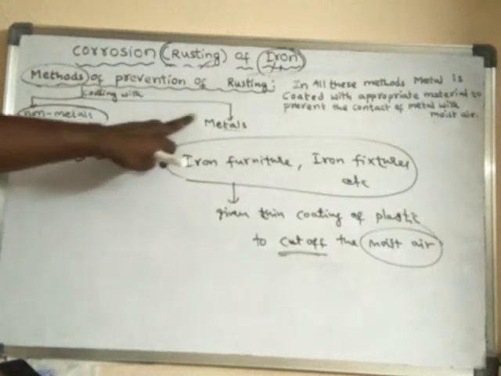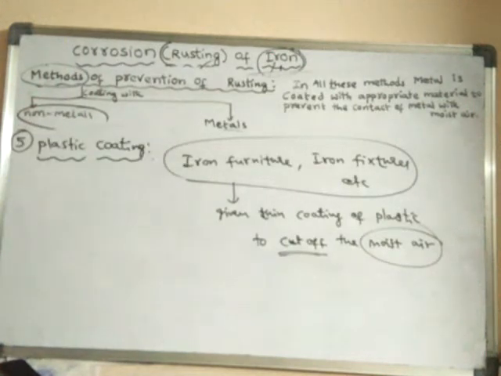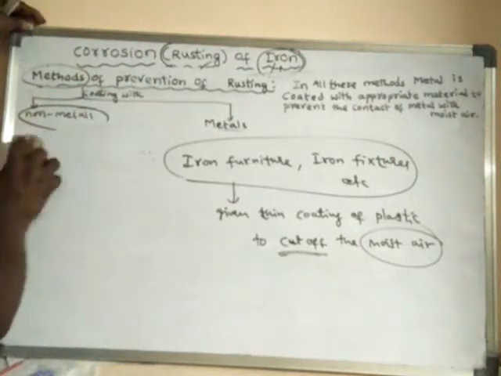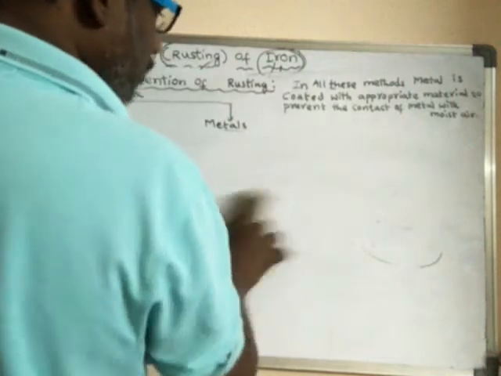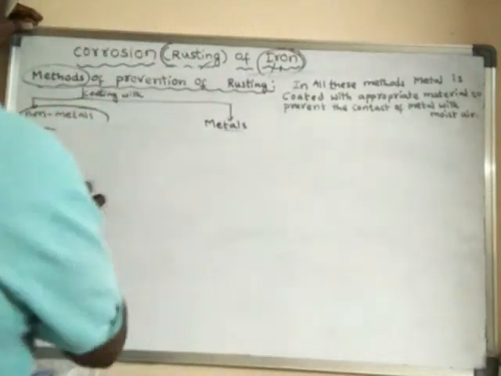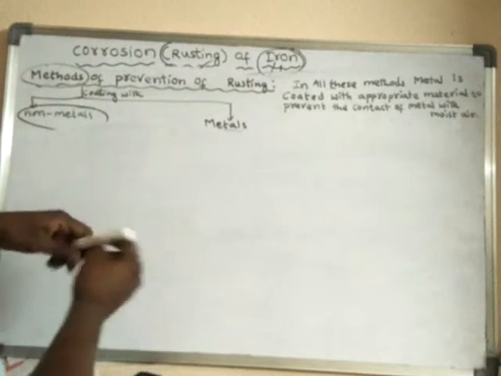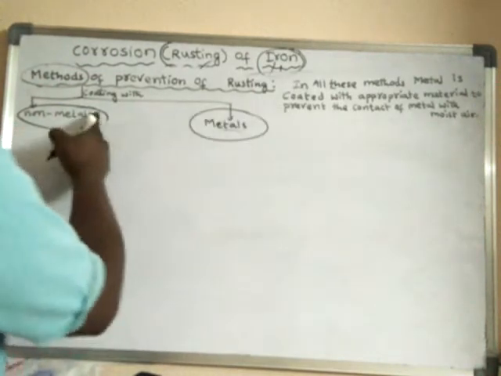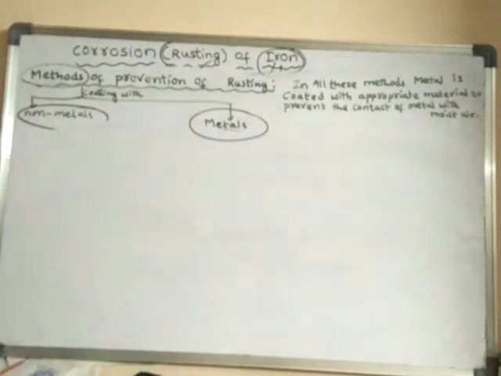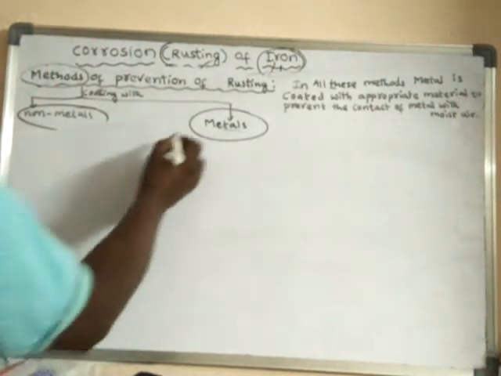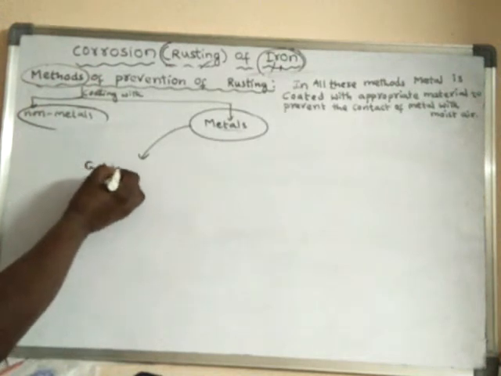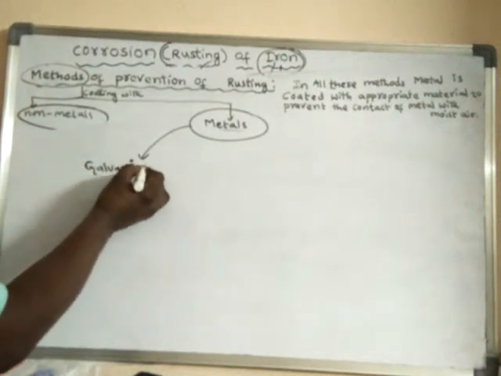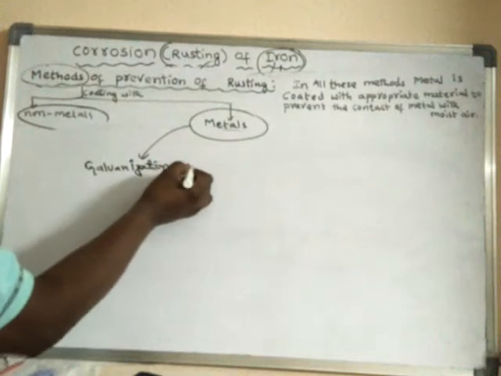Now we will learn about the methods of coating metals on the iron. Under this, the first one is the galvanization method.